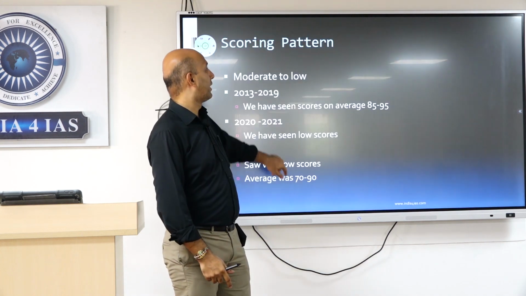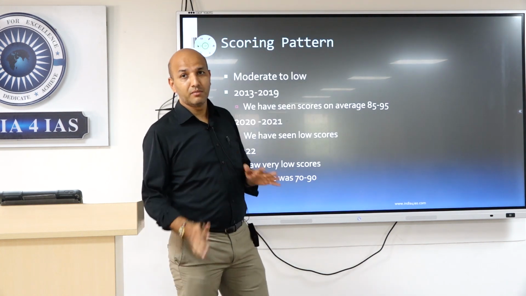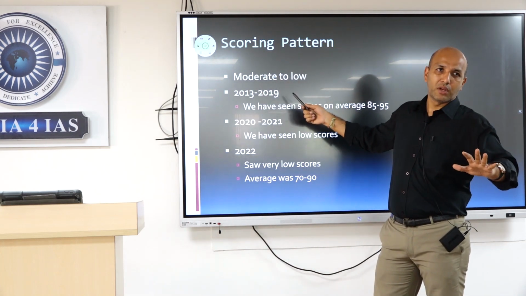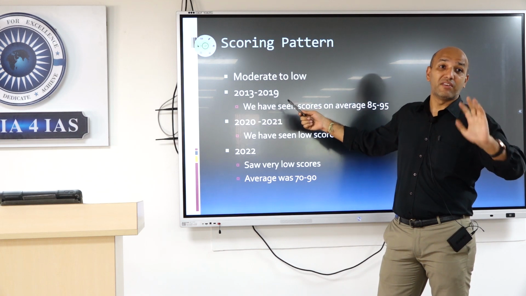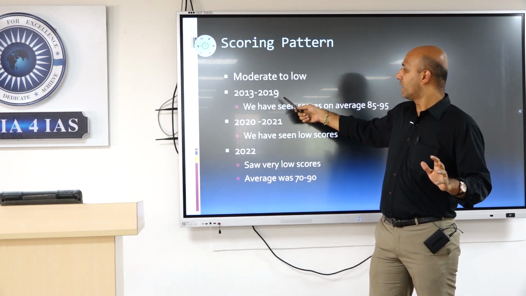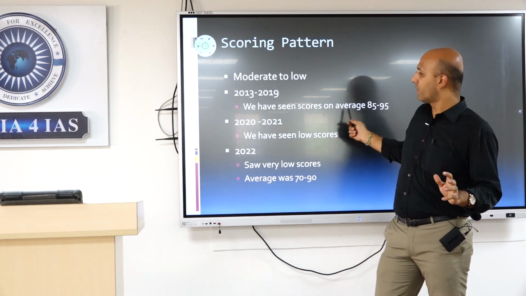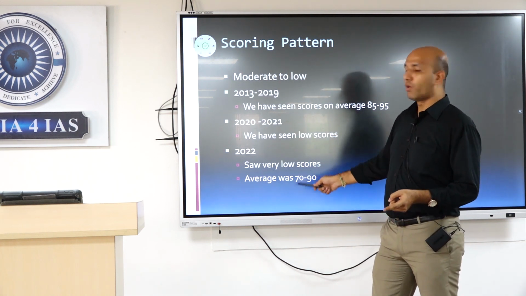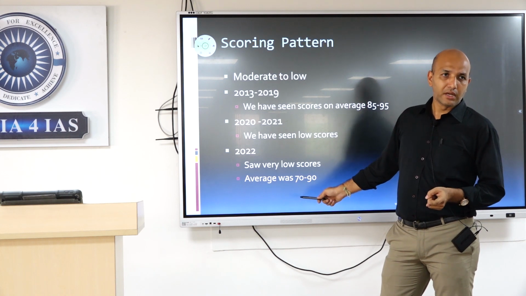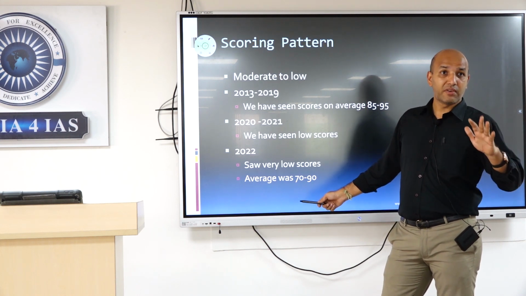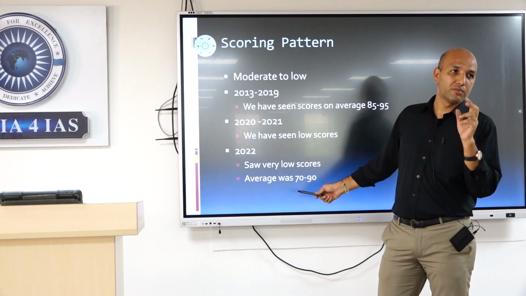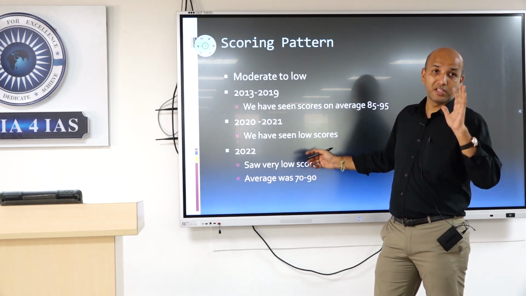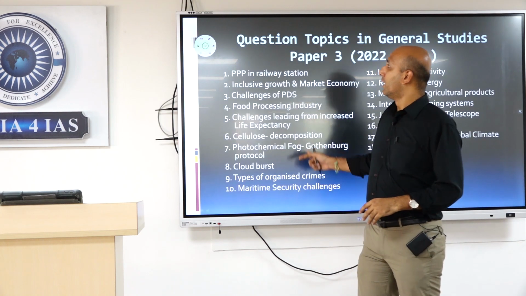Okay, let's go ahead. The scoring pattern in terms of GS paper 3: moderate to low has been the scoring pattern because the questions have been on the tougher side. Especially from 2013 to 2019, we saw the average around 85 to 95, but in the last 3 years we have seen very low scores. Especially last year, the score was around 70 to 90, and as low as 70, 65 people also touched. GS paper 3 was badly hit.